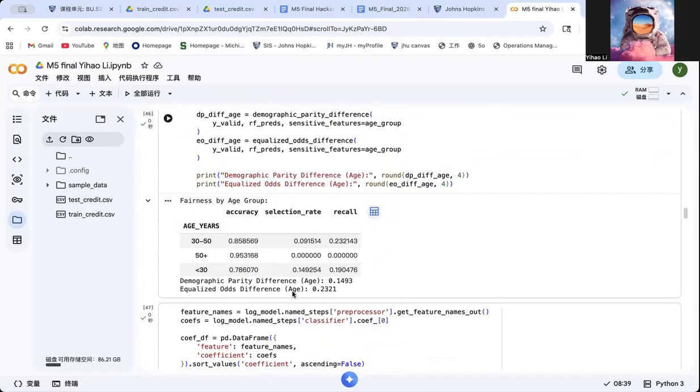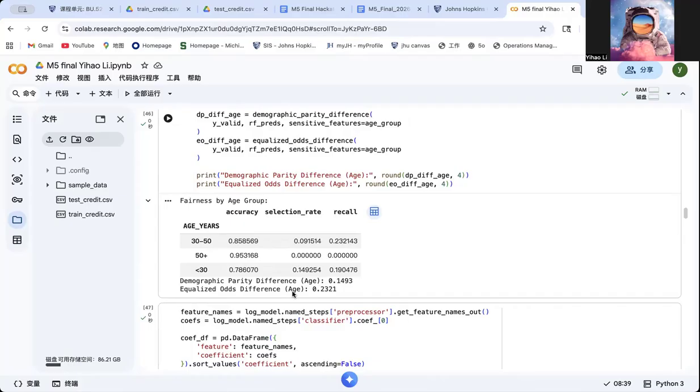Using the Fairlearn library, I compute fairness metrics such as selection rate, demographic parity difference, and equalized odds difference. The selection rate measures how frequently applicants in each group are predicted as high risk. The second measures whether different groups are flagged as high risk at a significantly different rate. And the last one evaluates whether prediction errors differ across the groups.